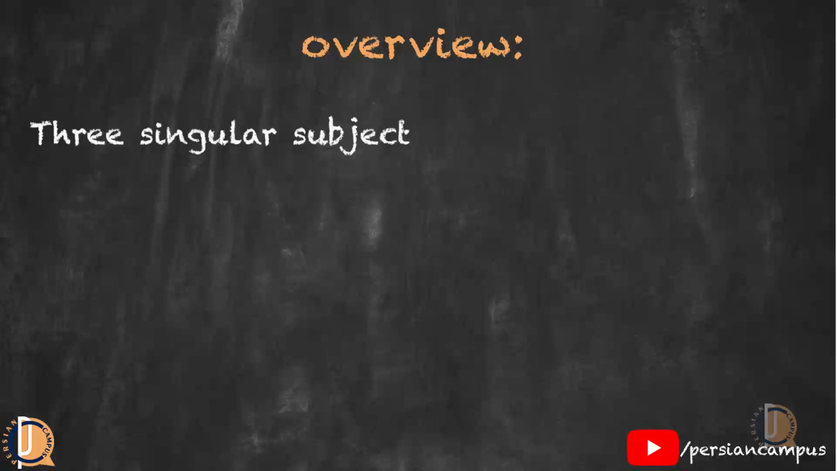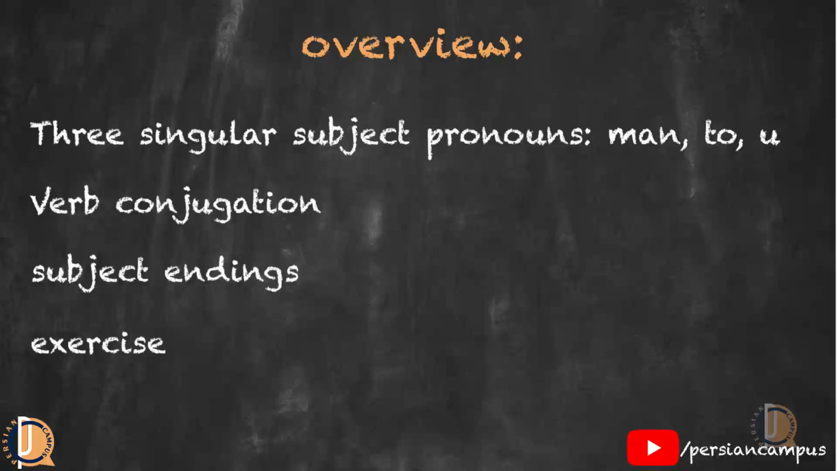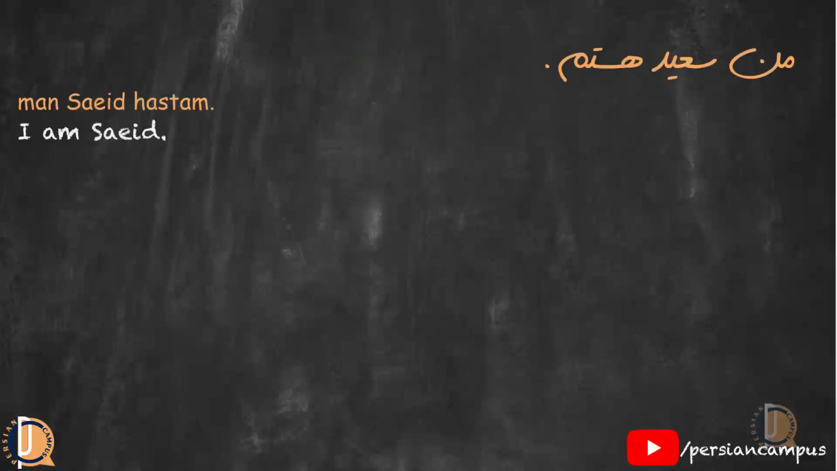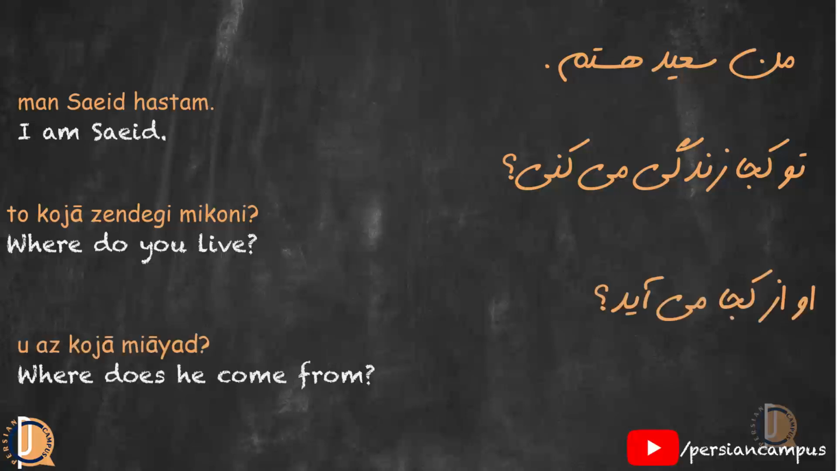In this lesson, we will be analyzing the three singular pronouns من, تو, او, the verb conjugation according to their subjects, and their endings. In the end, we'll do a small exercise. Let's first look at three very common sentences you have already learned. من سعید هستم. تو کجا زندگی می‌کنی؟ او از کجا می‌آید؟